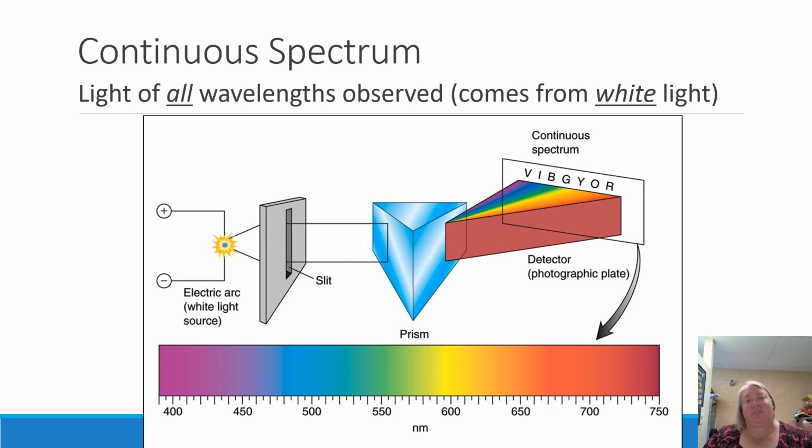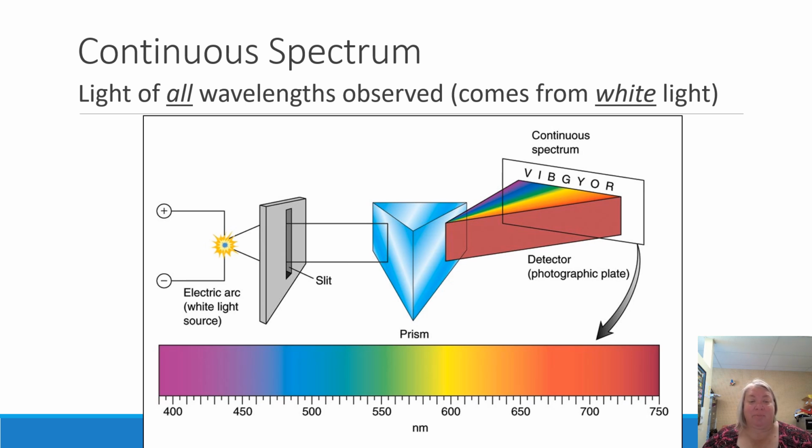It's going to produce light. We take a very thin sliver of that, send it through a little slit, and then send it through a prism. The prism causes it to disperse into its different wavelengths. So then we get all of the colors of the rainbow.